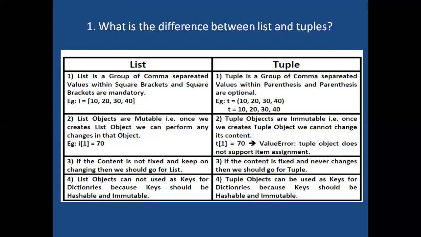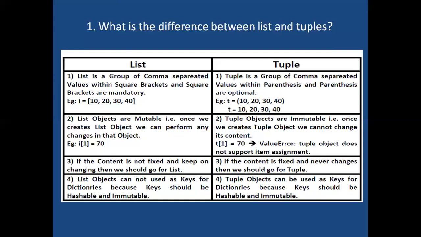Coming to tuple, objects are immutable. Means once we create a tuple object, we cannot change its content. If you try to modify like this, t[1] = 70, immediately we will get an error: tuple object does not support item assignment. Here the single equal operator is nothing but the assignment operator, so it says tuple object does not support item assignment.